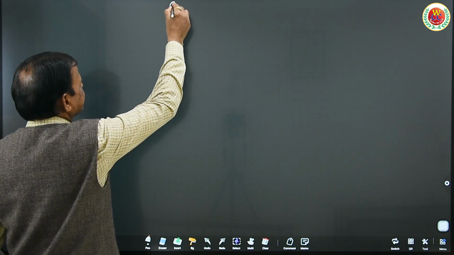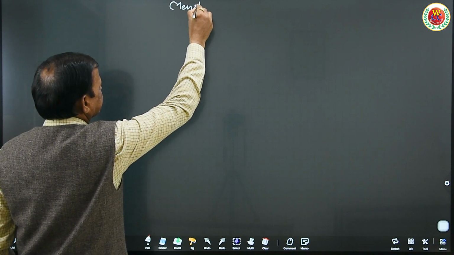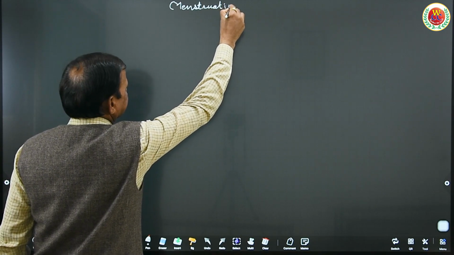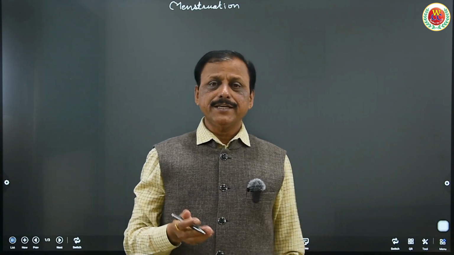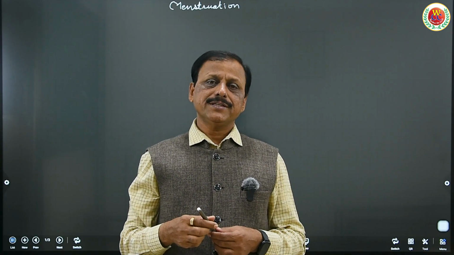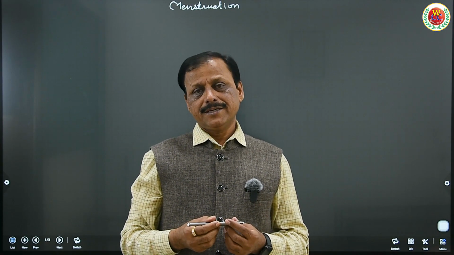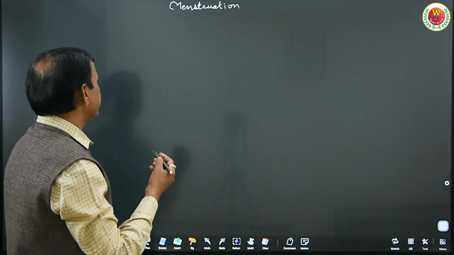As a series of lectures, today's topic is menstruation. It is a cyclic monthly discharge of broken endometrial wall along with debris, that is ruptured blood vessels and blood cells through the vaginal tract, known as menstruation.